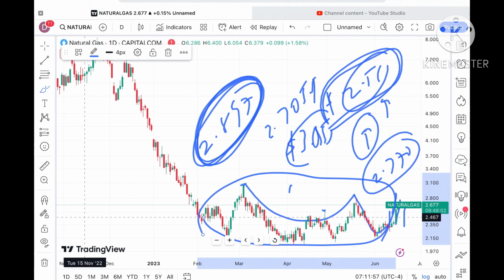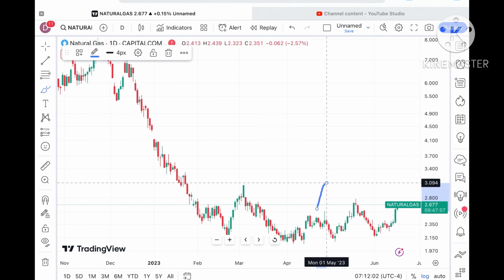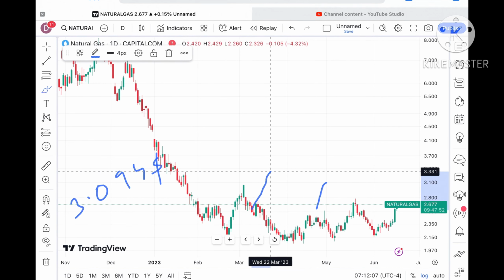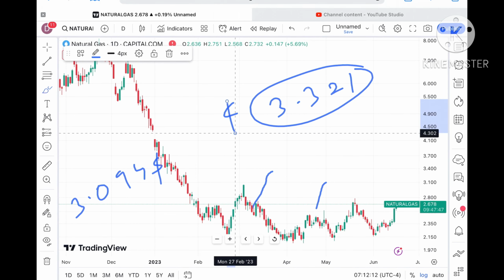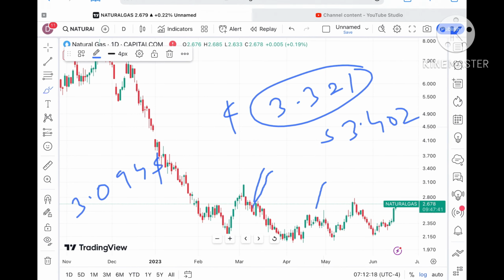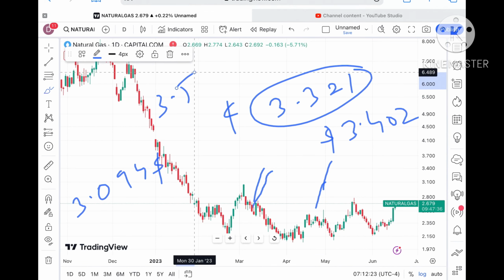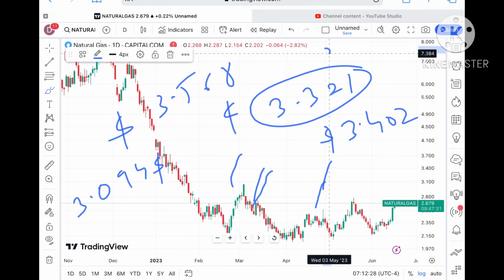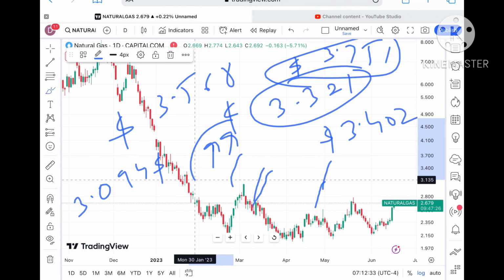So once the price starts sustaining above $3.05, the chances of going further upside are there, and then we can see a level of $3.094. If the price sustains above that level, it can cross that zone and go towards $3.321, and if that sustains higher, we can see it go towards $3.402. Once the price sustains above $3.420, we can see a level of $3.568, and if that sustains higher, it can go towards 3.751, and if the price sustains above this level, the chances of going further upside are there.